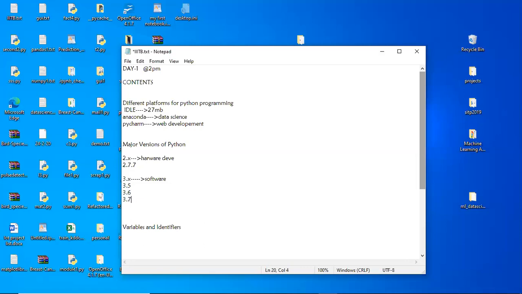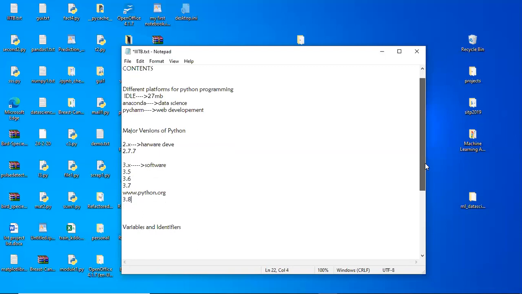If you observe the standard Python organization website, www.python.org, you will get the recent version as Python 3.8. So Python 3.8 also came into existence. A lot of updates are coming in this Python 3.x series. That's why it becomes the feature of Python. So that is about that.